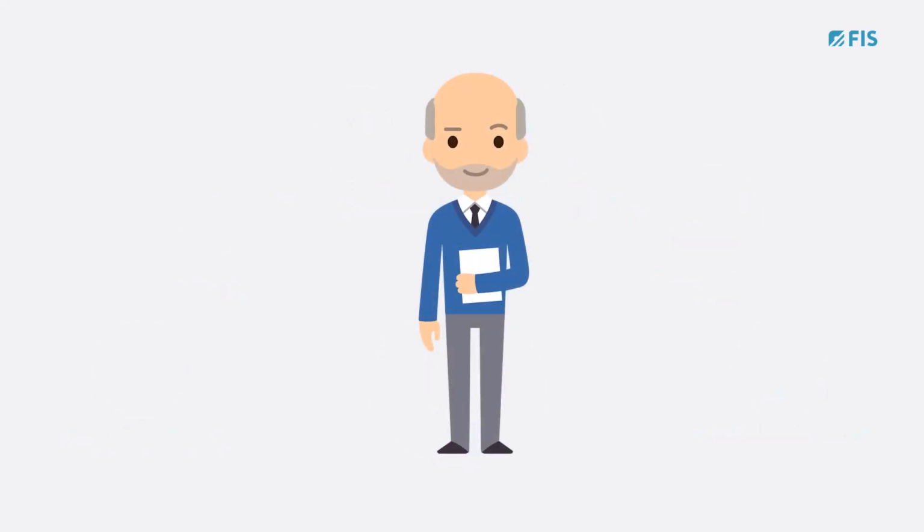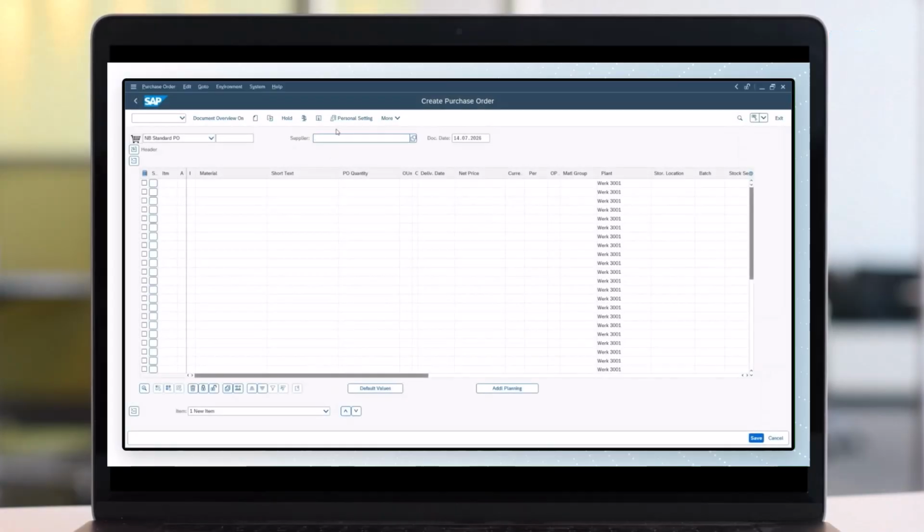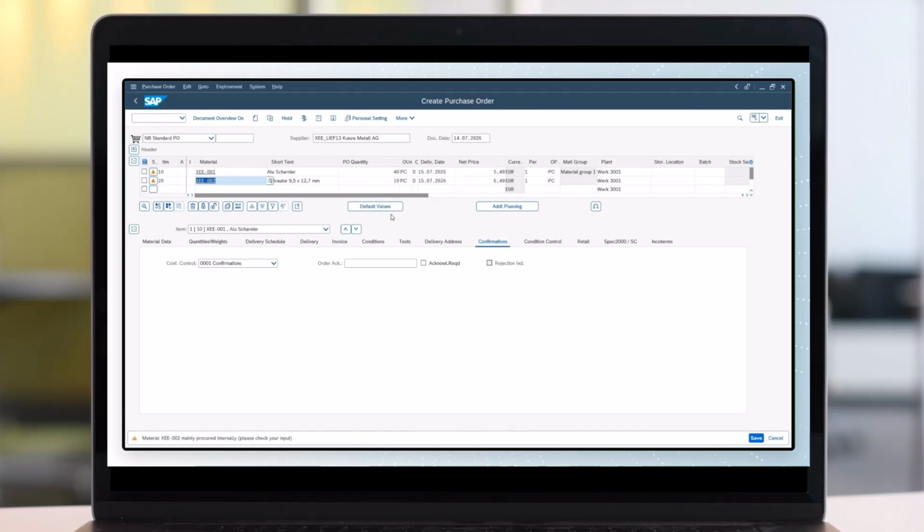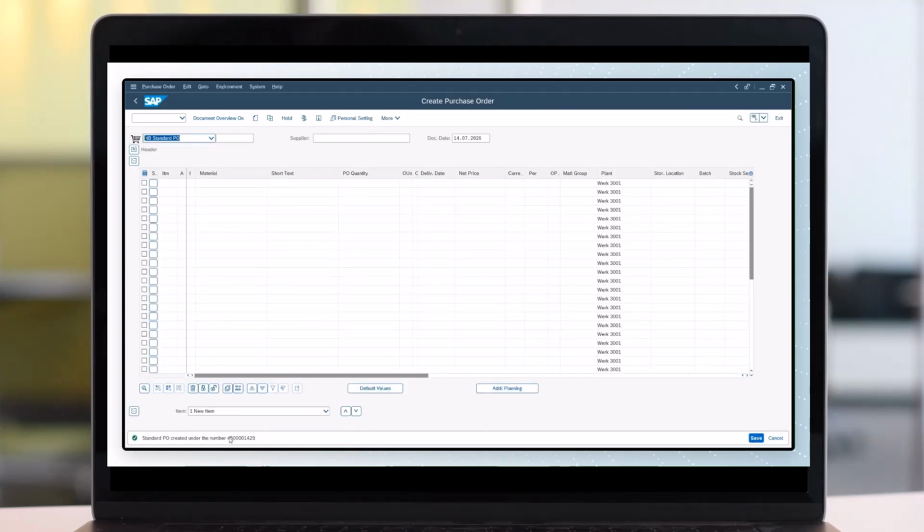Whilst Ingo efficiently manages the integration processes in the background, specialist departments benefit directly in their day-to-day operations, for example, Volker in sales. He is a sales administrator and is currently creating a new order for Kunze Metal AG in SAP. To do this, he enters 2 items, 40 aluminium hinges and 10 matching screws. He quickly enters the delivery date and saves the order. Volker's order number 4500001429 is now successfully posted in the system.